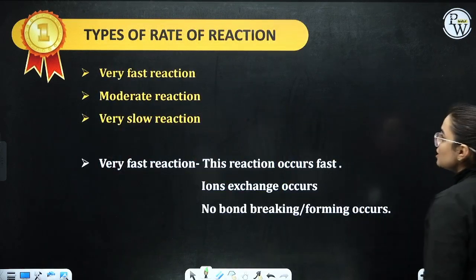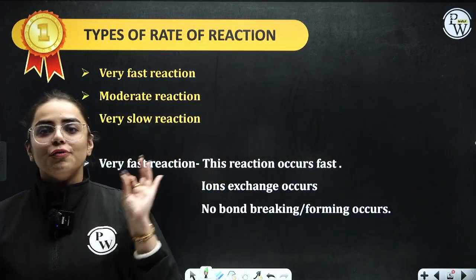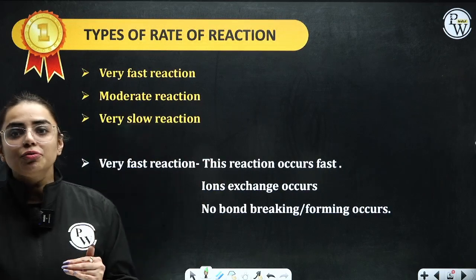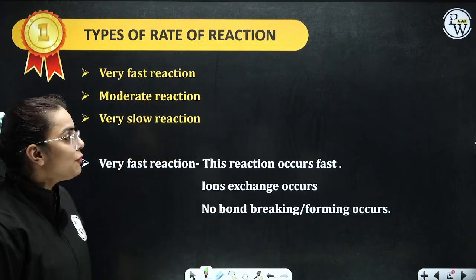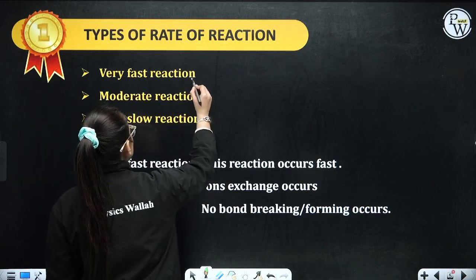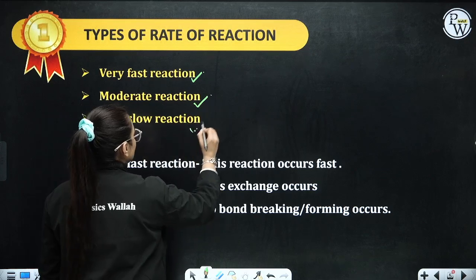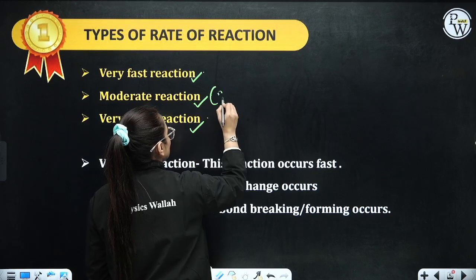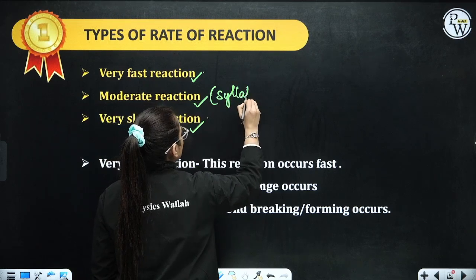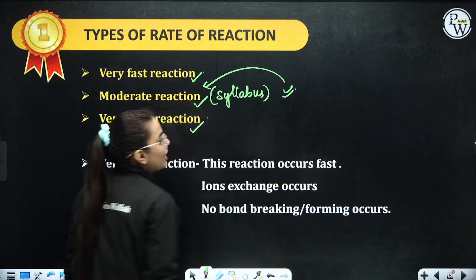Now let's start with the types of rates of reaction. Basically there are 3 types of rate of reaction, and we have to focus majorly on the second type, that is the moderate kind. The very first type is very fast reaction. Then comes the second one, moderate reaction. The third one is very slow reaction. In your syllabus, my dear students, you have moderate reaction. Your complete chapter is based on this. I hope this is fine.